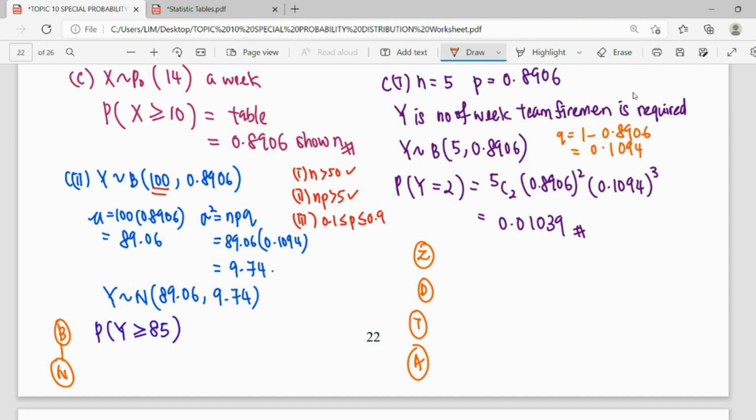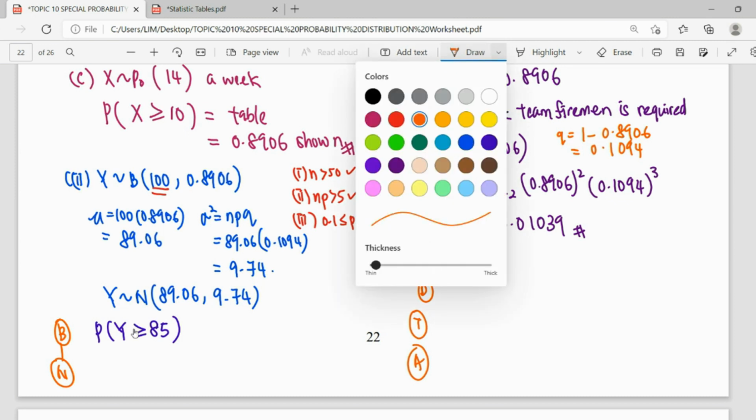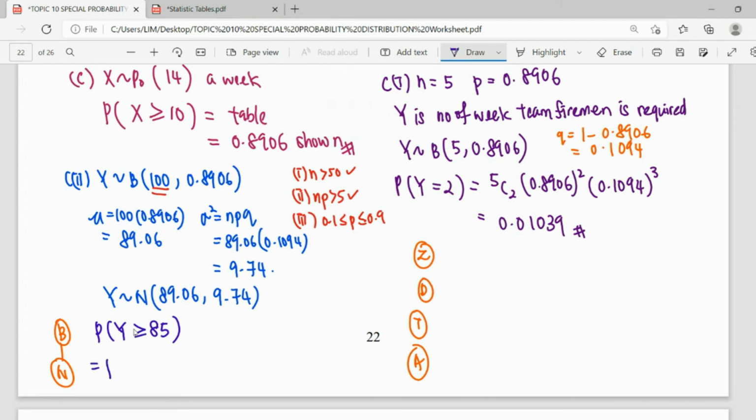Start from binomial because the question starts from binomial, which is not suitable, then we change to the suitable distribution, which is normal. From binomial, a discrete random variable, when we want to change to normal, we need to do CC, the continuity correction. So we have to add a boundary on this. We have to make it become a continuous random variable. So more than or equal to 85 means 85 is needed.